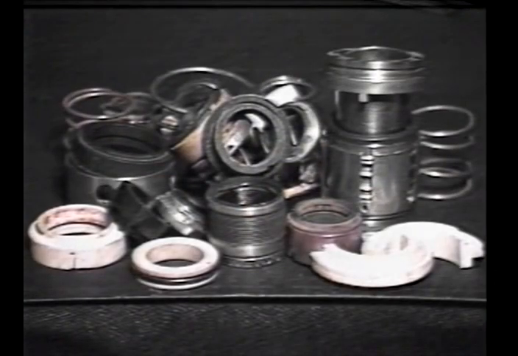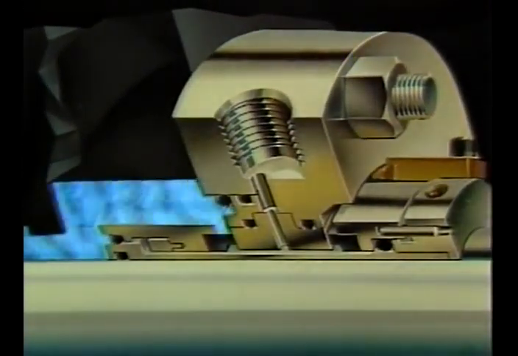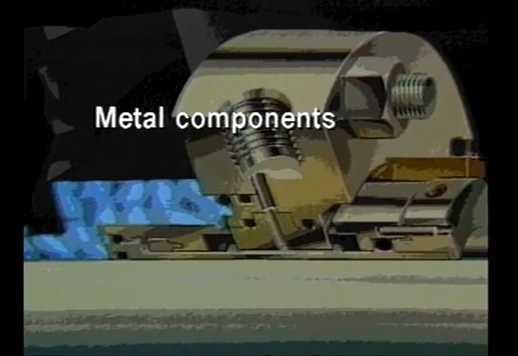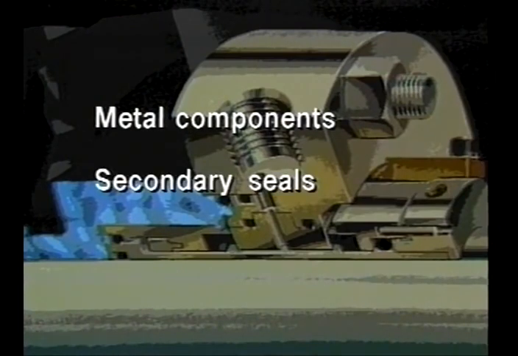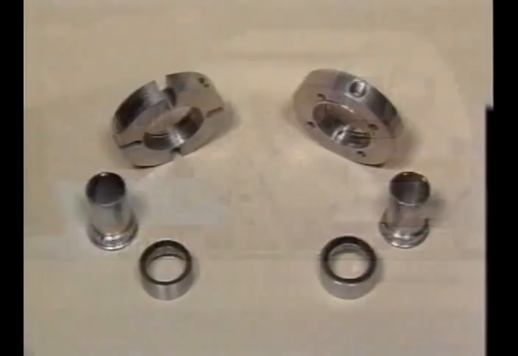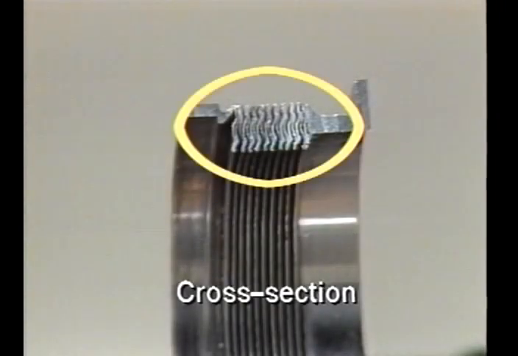Improper seal selection can lead to seal failure. The chemical resistance of all the wetted seal components must be looked at. The three general areas of material selection are the metal components, the secondary seals, and the primary seal faces. The metal components such as the sleeve, holder, gland, and springs must be investigated for the proper corrosion resistance. This is especially critical with thin metal parts, such as metal bellows and springs.